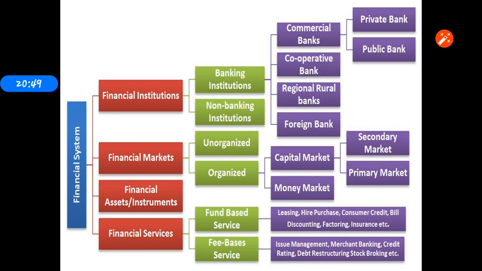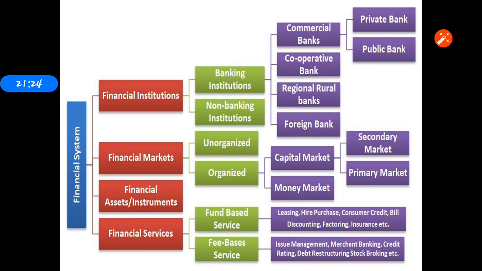The commercial banks are like SBI, HDFC, IOB and Indian Bank. The cooperative banks, what are the cooperative banks? Here the cooperative banks are Karur Vysya Bank, Central Bank, Karnataka Bank, ICICI. These are all the cooperative banks. Then the next one, non-banking institutions. What are the non-banking institutions? Like Bajaj, LIC and Kotak Mahindra, that is the non-banking financial institution.